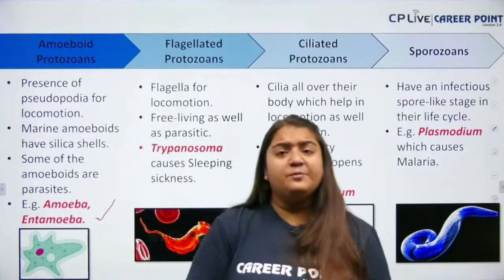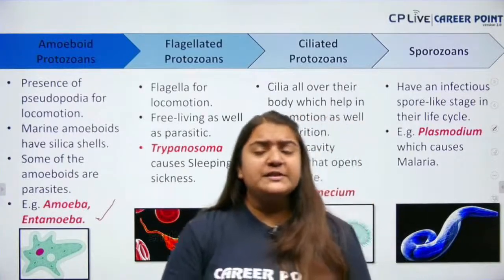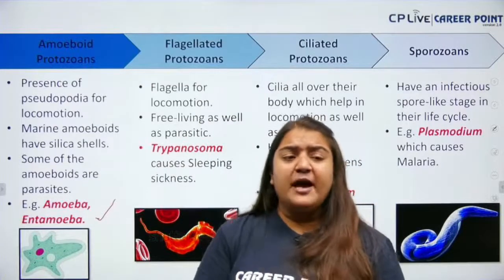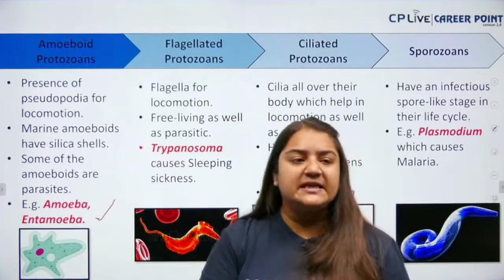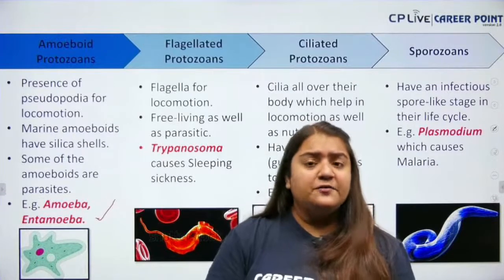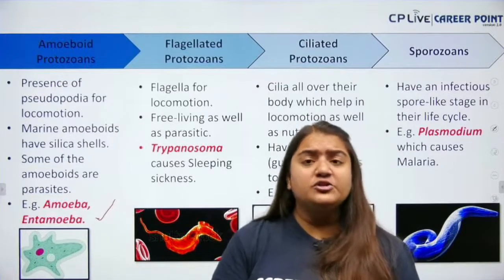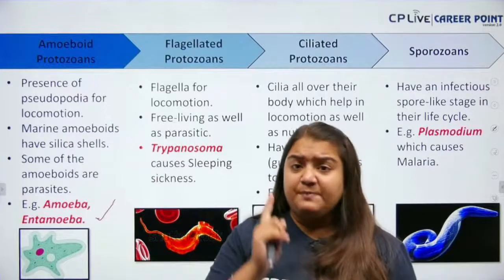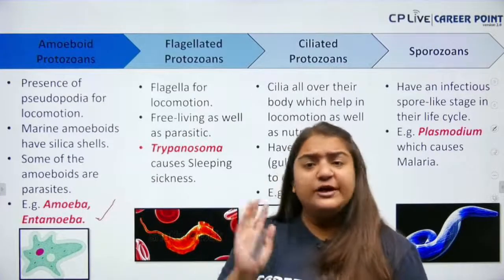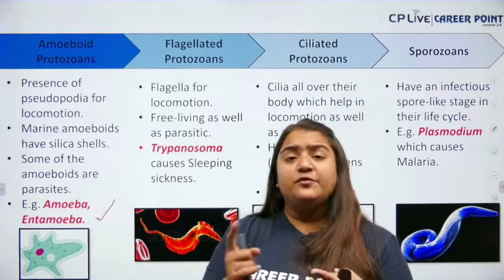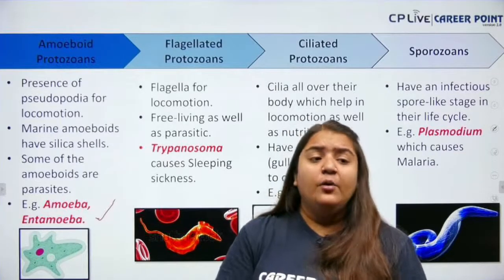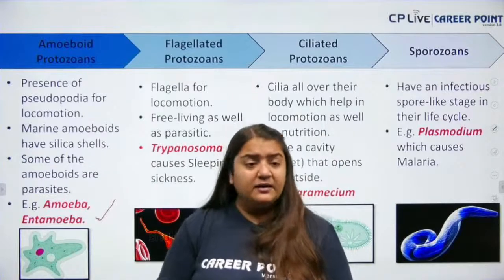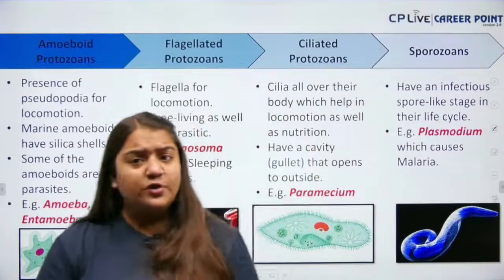Next we have flagellated protozoans. Flagellated protozoans, that means they will definitely contain flagella. For example, trypanosoma, which causes sleeping sickness. First of all, for locomotion, they have the flagella. Next, they are free living as well as parasitic. Of course, I have already told you the mode of nutrition. For example, trypanosoma, which is basically causing sleeping sickness. Am I clear?